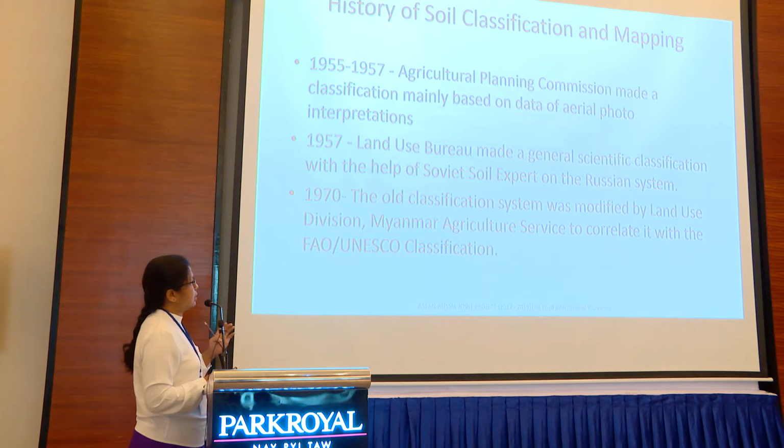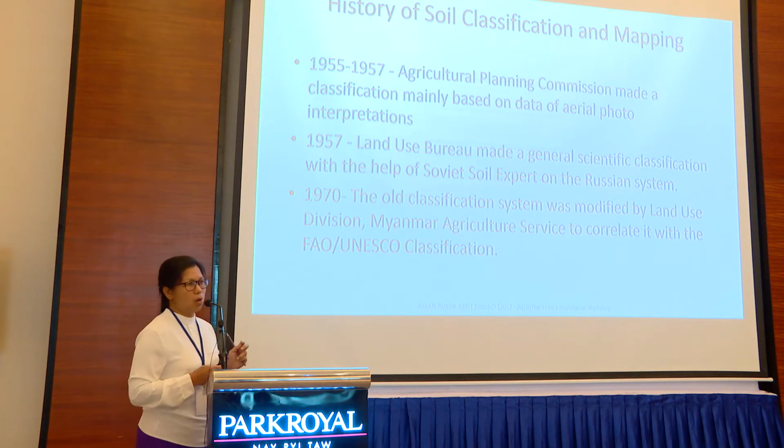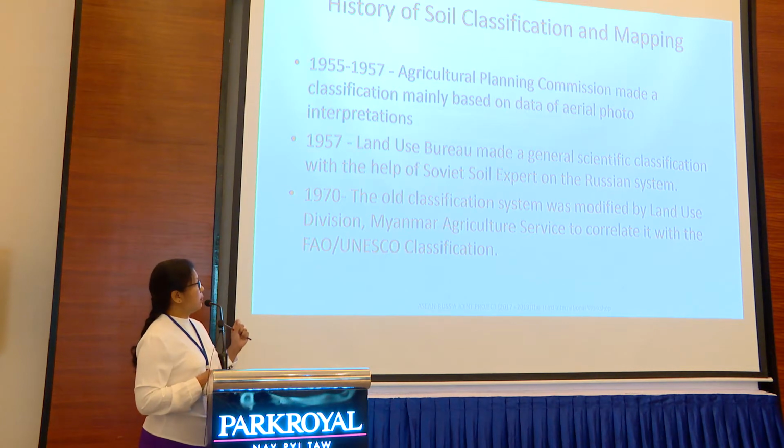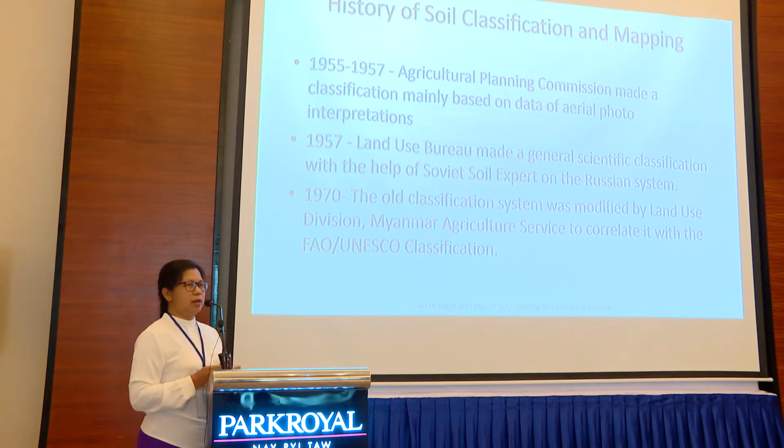In 1957, we did a general scientific classification with the help of Soviet soil experts, mainly based on the Russian system. Later I will show the soil map. You can see the different soil types, which are based on the Russian system.